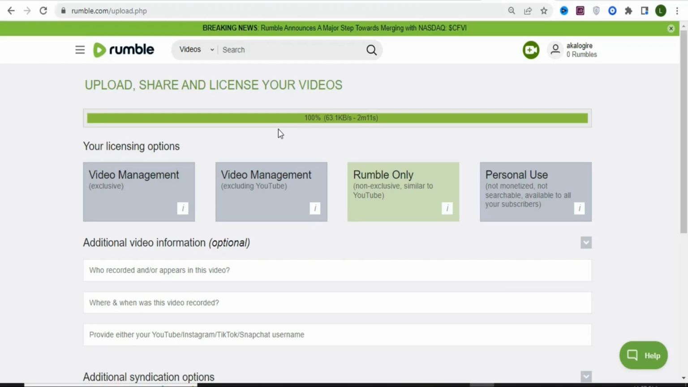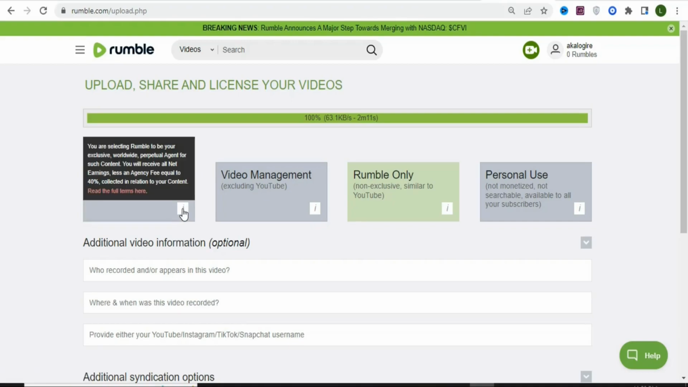So you want to monetize the video. You can see the licensing option right here. You can see video management exclusive. As you can see right here, you are selecting Rumble to be your exclusive worldwide perpetual agent for such content. You will receive all net earnings less an agency fee equal to 40% collected in relation to your content.